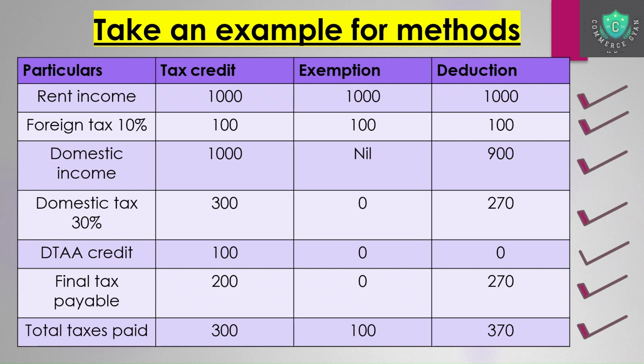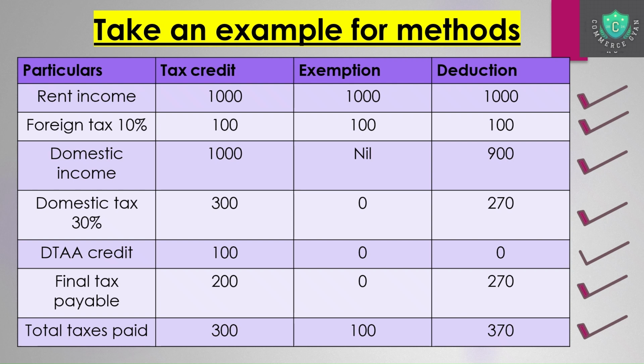So in this example, where the foreign taxes were lower, the exemption method stands to be the most beneficial and the most costly is the deduction method. This may not be true in each and every case, but this was just an example to show how these methods work. In certain cases, the exemption method may be better. In certain cases, the tax credit method may be better. It depends on a case-to-case basis what is the most beneficial.